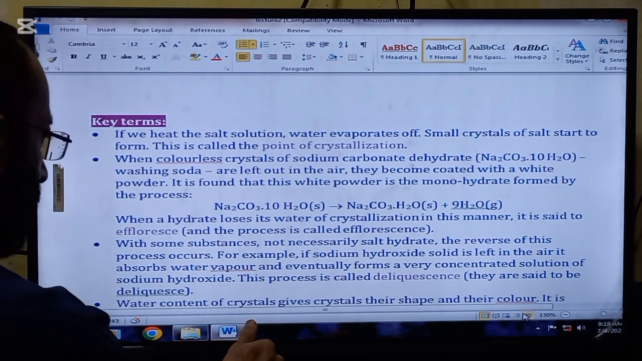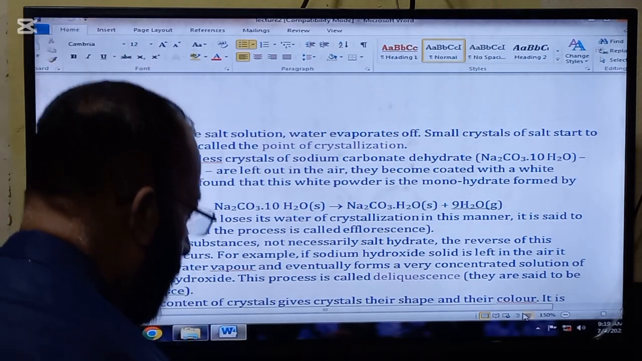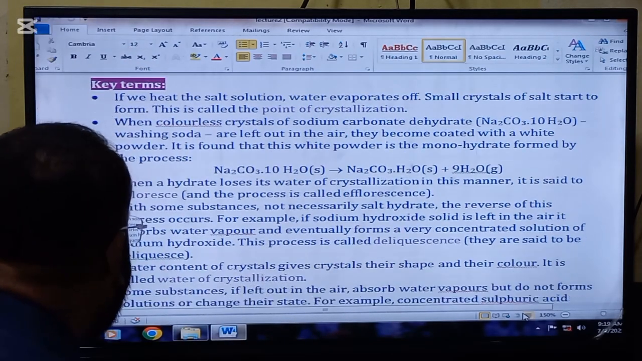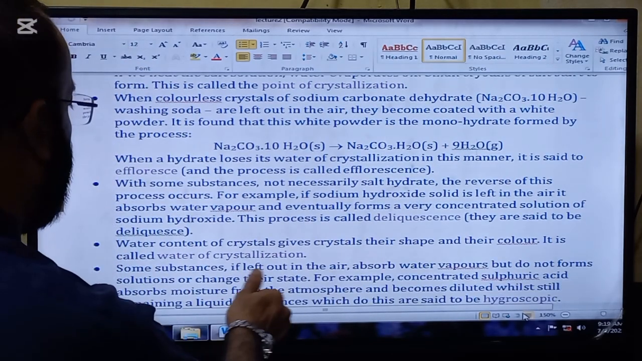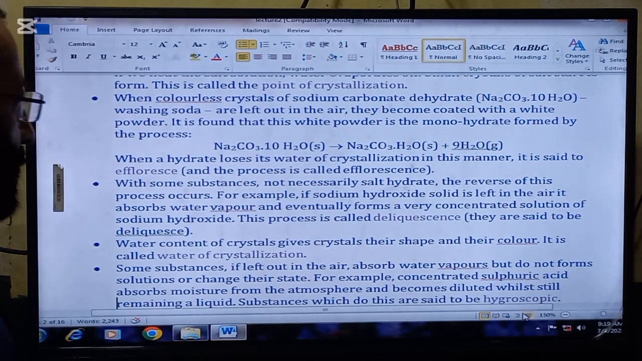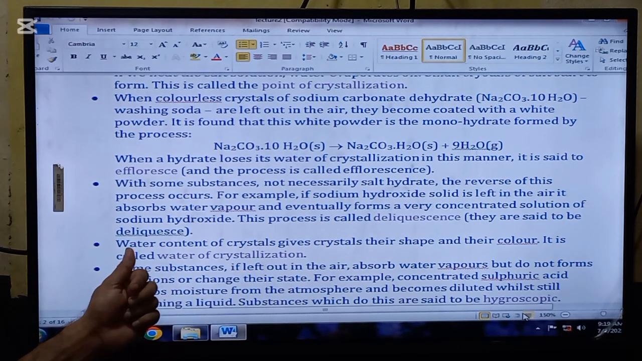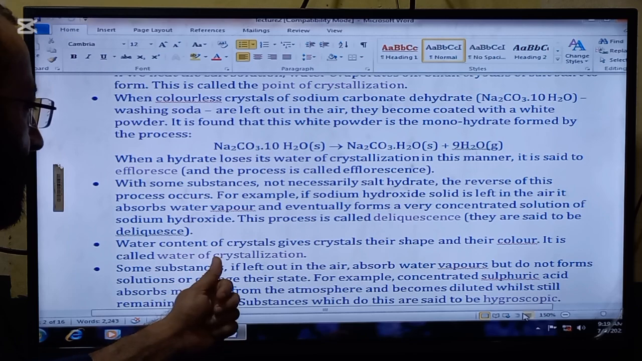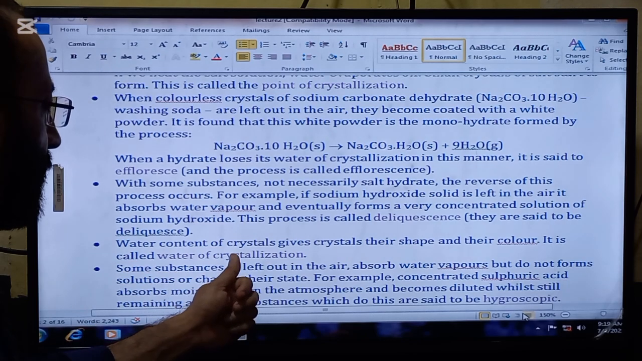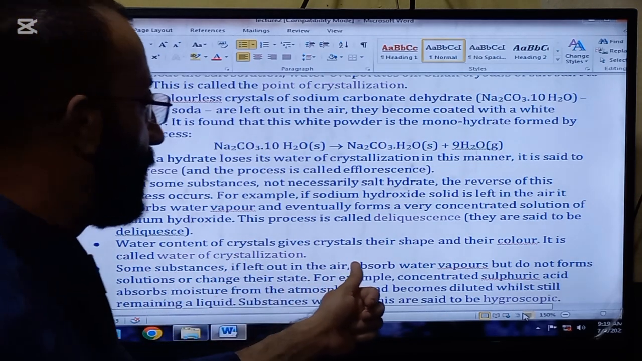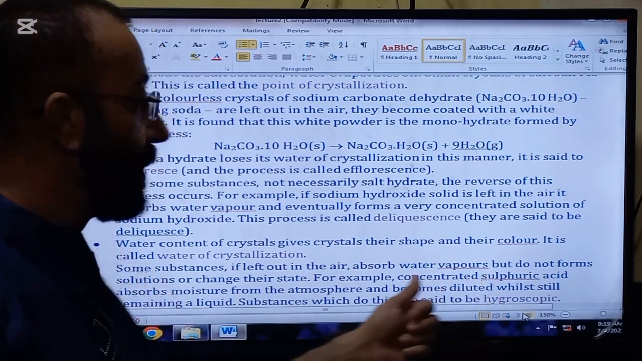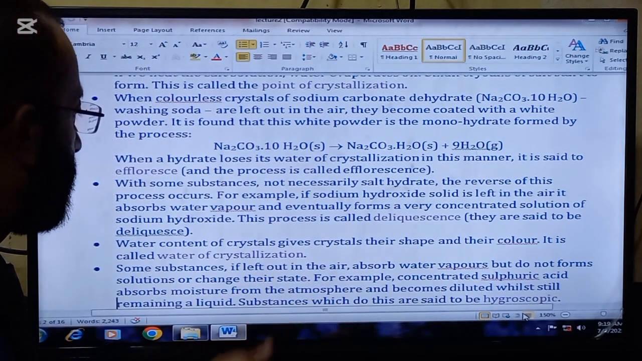Water content of the crystals gives crystals their shape and their color. It is called water of crystallization. So this is a very important term. The water content of the crystals gives crystals their shape and color, and this is called water of crystallization.